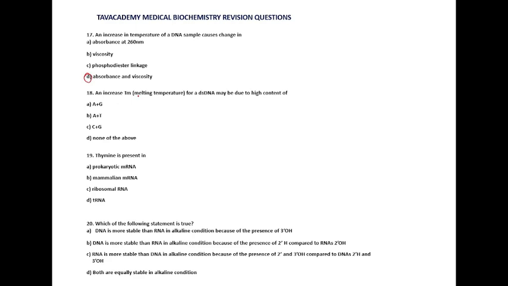An increased Tm, that's the melting point, of a double-stranded DNA may be due to high content of C's and G's. So C's and G's are joined with triple hydrogen bonds, while A's and T's are joined with double hydrogen bonds. So if we have more C's and G's on the DNA strand, the Tm will actually be increased compared to A's and T's.